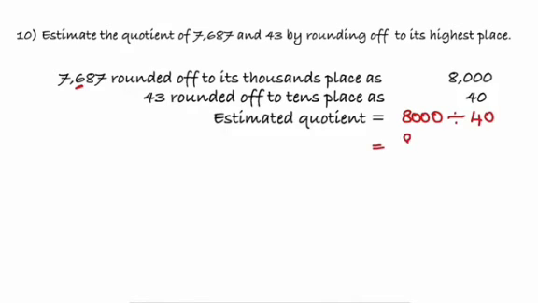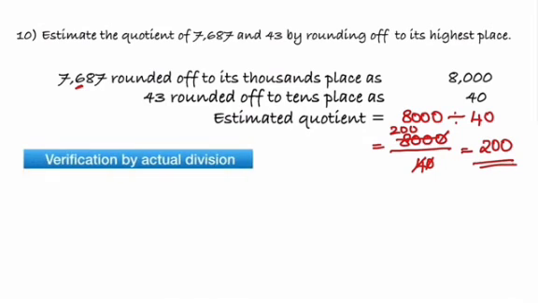Which could be also written as 4 ones are 4, 4 2 times. It's a simpler division which we do when they are simple numbers. So the answer is 200.